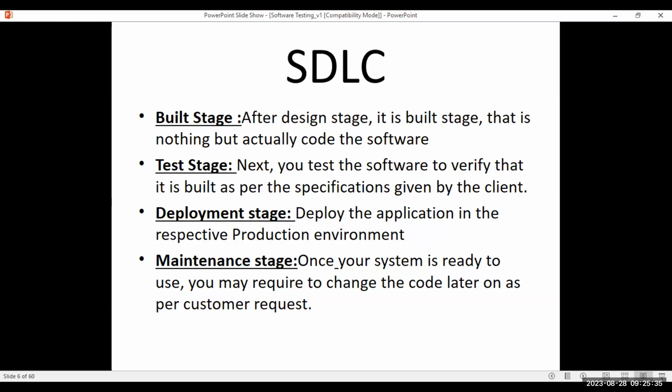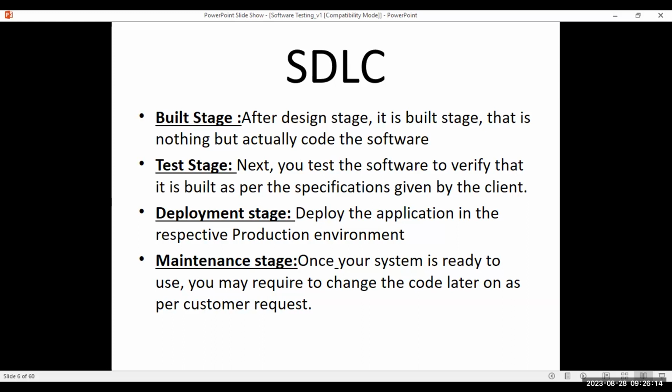All the features will not be built at once. Just remember this. We'll not develop the complete application in one go and then deploy it to production environment. There will be multiple releases. We'll be developing each functionality or a set of functionalities together, and we'll be deploying first in one release. The client will ask, in the first release, I want these features to be available for my production users. So we'll develop those functionalities and then deploy into production environment. And then next functionalities will be on the priority list. They'll give a set of functionalities that have to be developed.